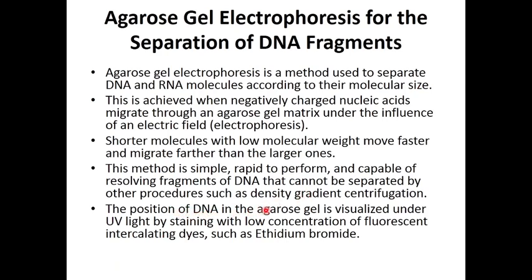The position of DNA in the agarose gel is visualized under UV light by staining with a low concentration of fluorescent intercalating dyes such as ethidium bromide. We usually use ethidium bromide for staining.